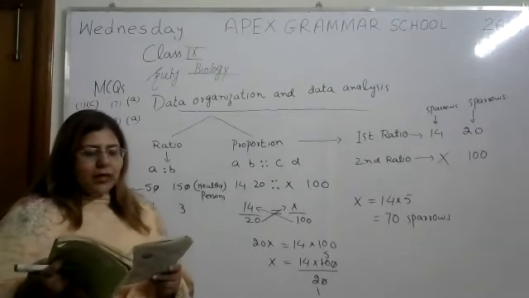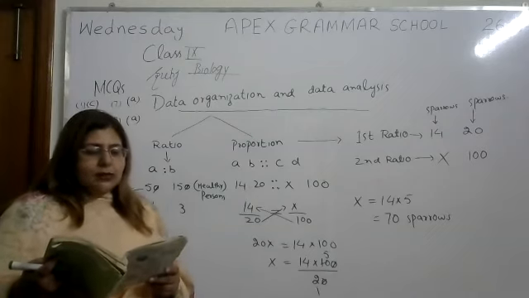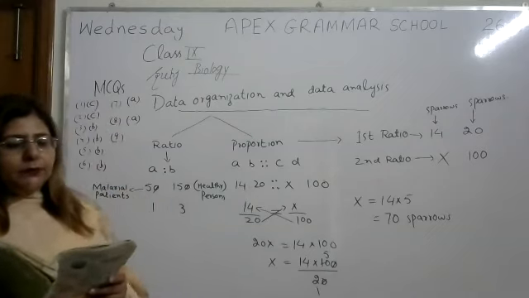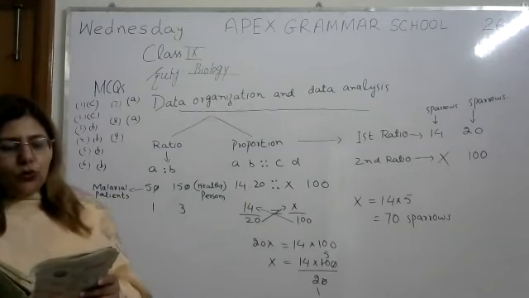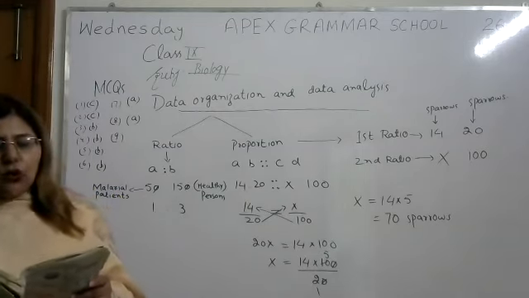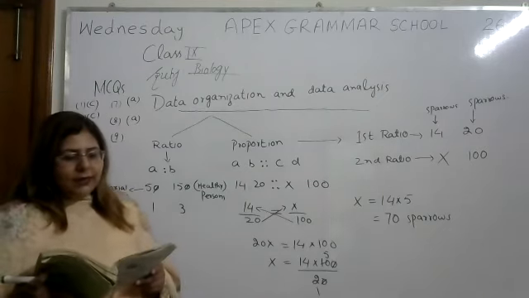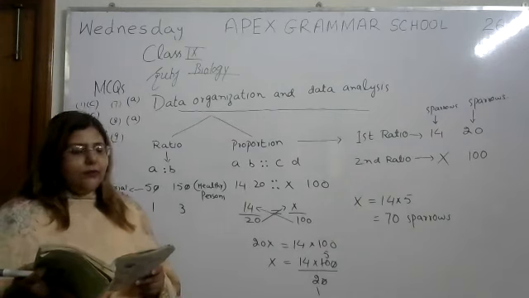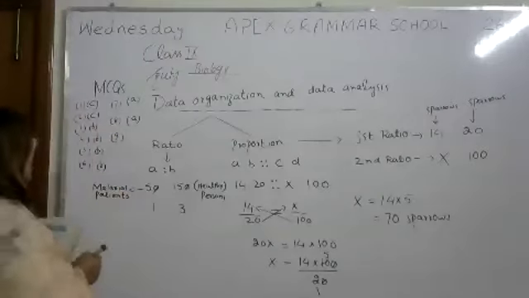Option A, they should take tea with more milk and sugar. No. Second option B, they should take tea before as well as during study. No. Option C, they should not take tea before study. And option D, after taking tea, they should not sit for study. So option C is the right answer.